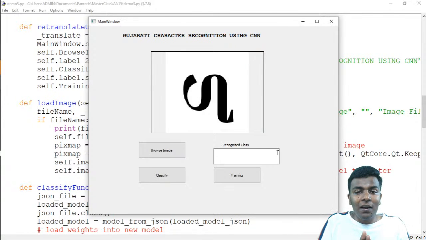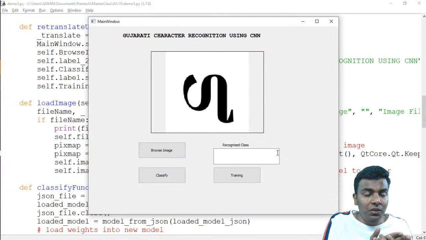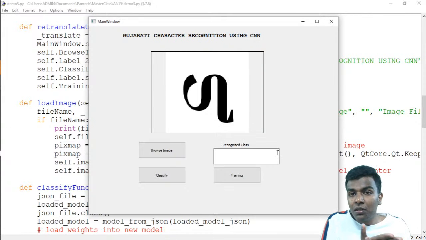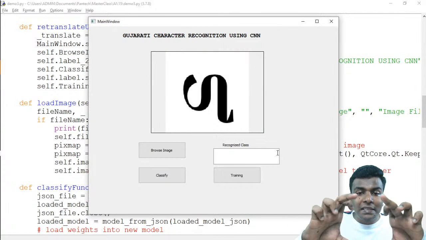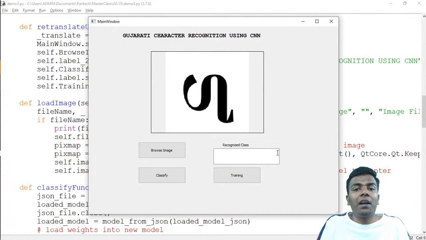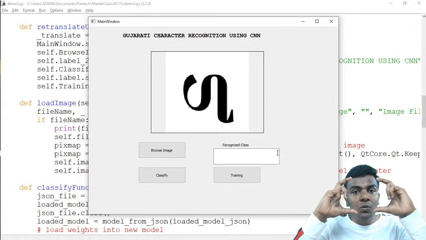So I'm repeating again, here our image label size is different, right? We don't know what the image size is. For example, if you have a dataset image of size 1024 cross 1024, that huge image can't be loaded inside this 600 or 500 cross 500, because the image label size is very small.